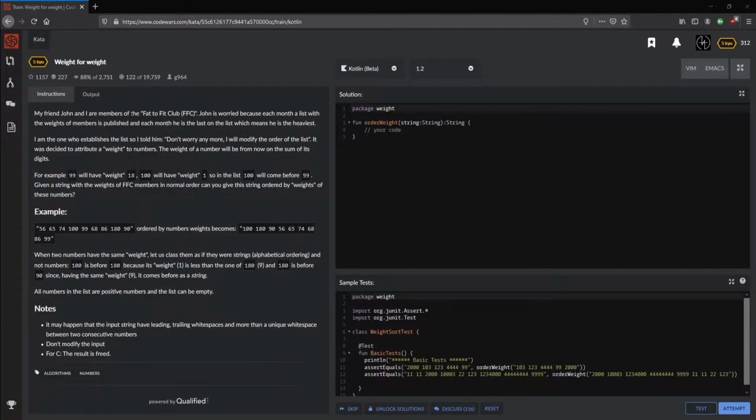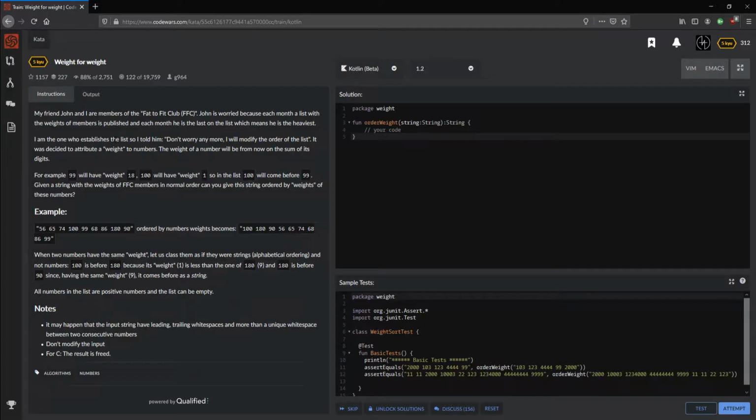So today I would like to have a look at the specific kata called Wait for a Weight. You can find the link in the description and choose pretty much any language that you feel comfortable in. Wow, that's a lot of languages here. I'm going to use Kotlin, and let's have a look at what we are required to do here.